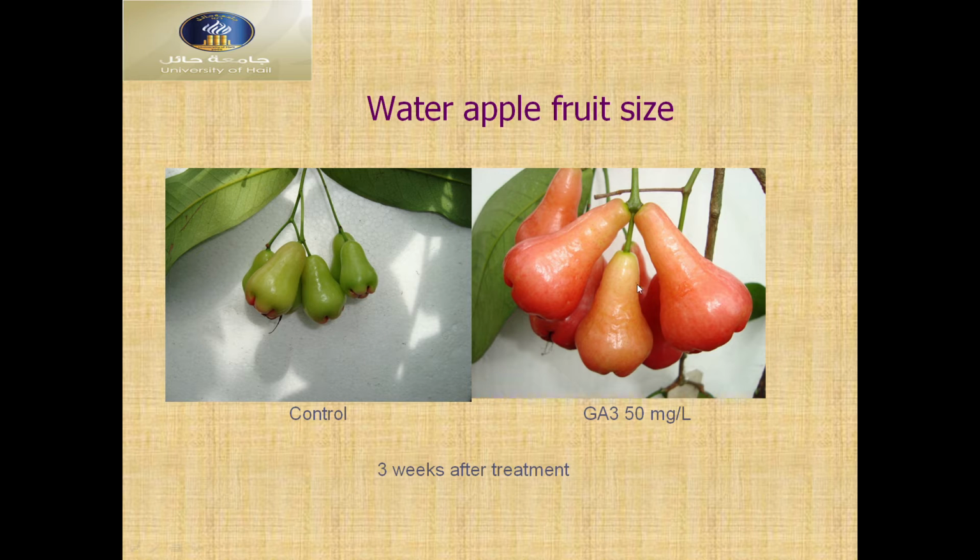3 weeks fruits, we can compare between control and GA3 developed. GA3 50 milligram per liter. So we can see here a very good result.